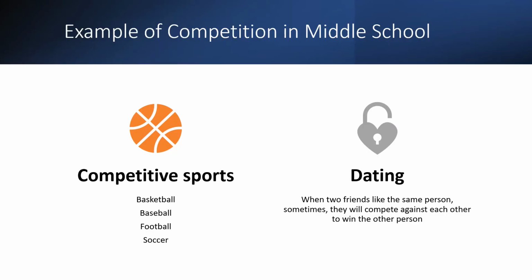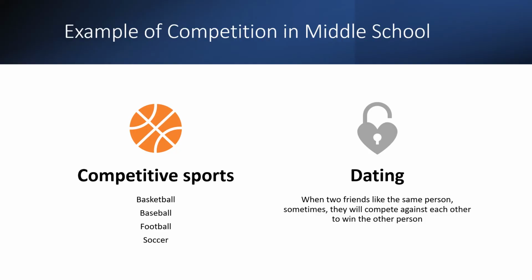Before I get into my examples of competition, I want to go over some competition that you might see in middle school. Some competition that you'll see is in competitive sports such as basketball, baseball, football, and soccer. Now, obviously, you guys aren't really competing for food or water or anything like that. It's more like you're competing for bragging rights or to show who's the best. That's kind of like what animals will do when they fight each other for a female. They want to show who is the best.